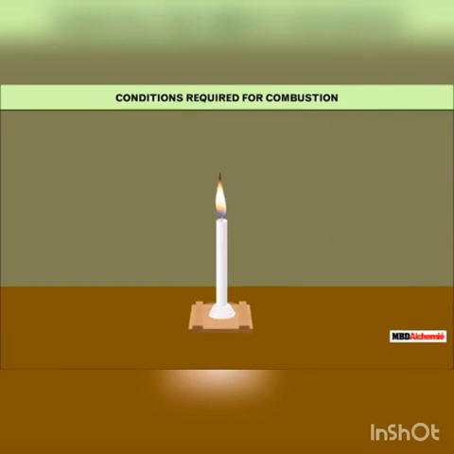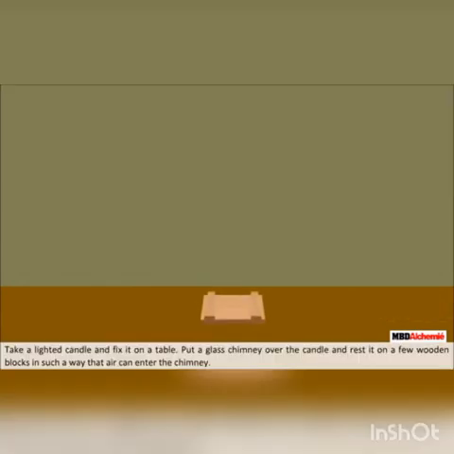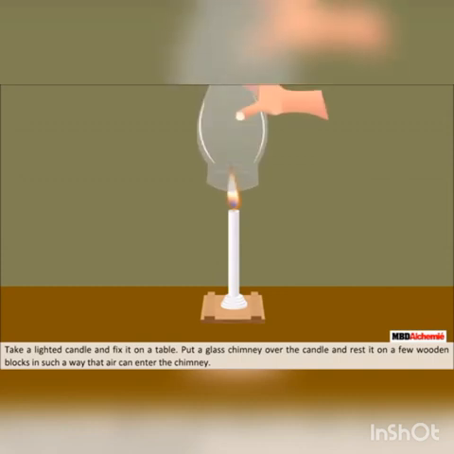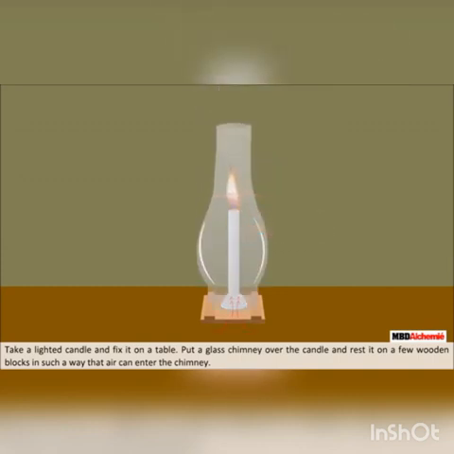Combustion. Let us do an activity to demonstrate the conditions required for combustion to take place. Take a lighted candle and fix it on a table. Put a glass chimney over the candle and rest it on a few wooden blocks in such a way that air can enter the chimney. Observe the flame. You will observe that the candle burns freely. Now, remove the wooden blocks and let the chimney rest on the table and observe.